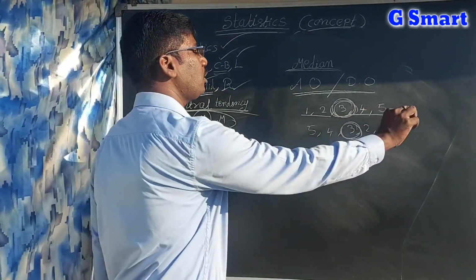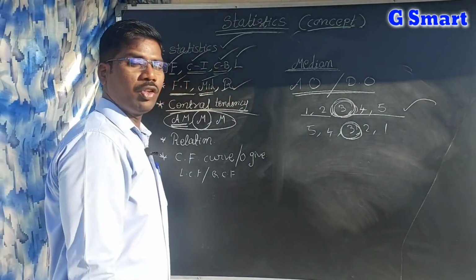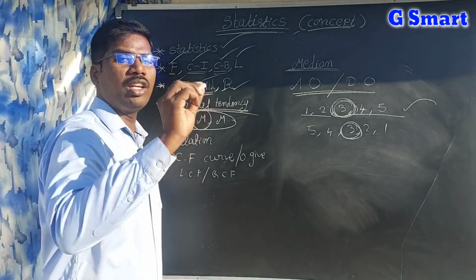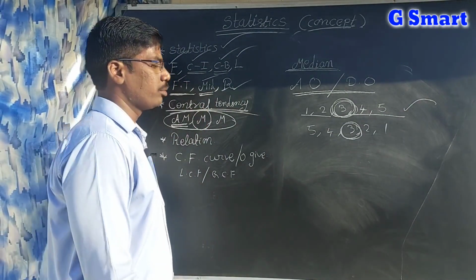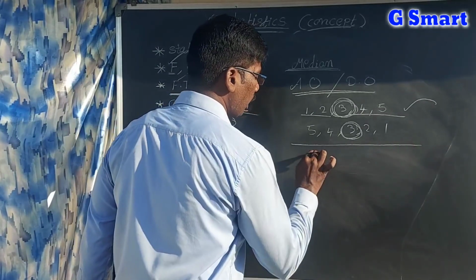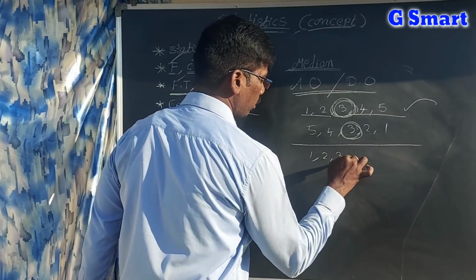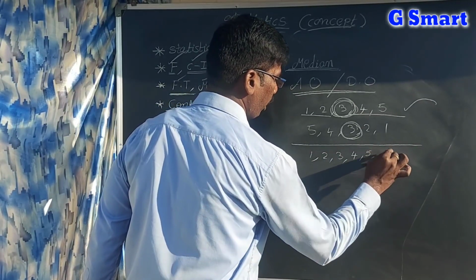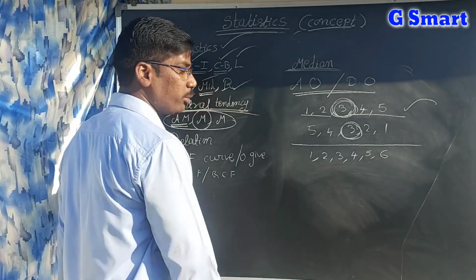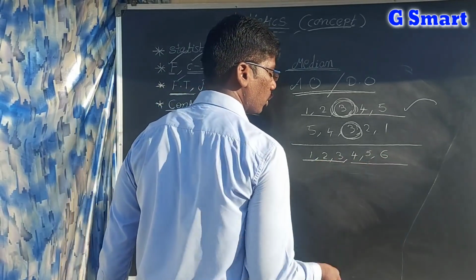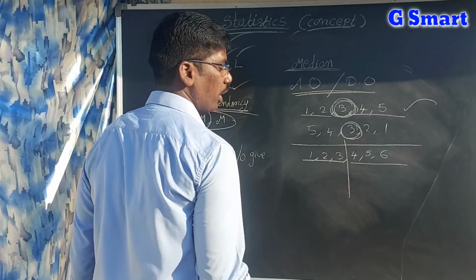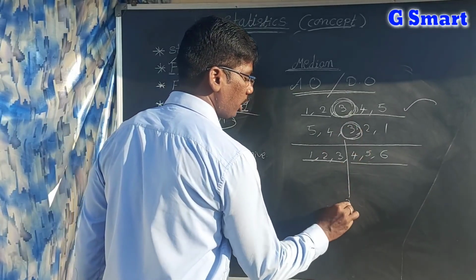If the number of observations is an odd number, then the mid value is the median. If the number of observations is an even number, see, I am taking 6. Then what is the mid value? So 3 numbers I am eliminating, and these are the mid values, 3 and 4. What is the mid value? That is 3.5.